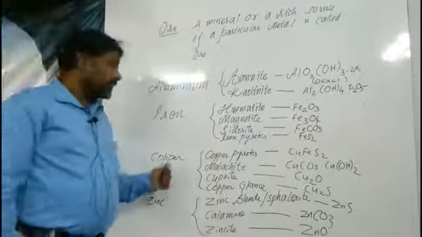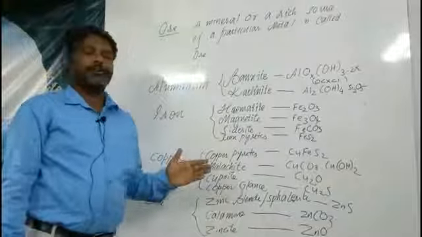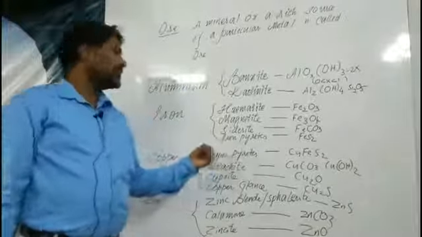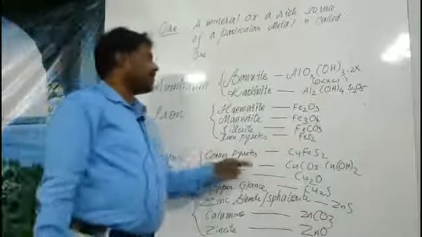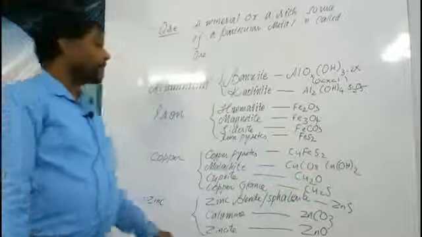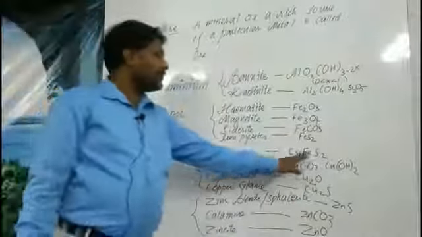Here it is copper. Copper has got once again 4 types of ores. So here it is copper pyrites. The speciality of this ore is that it is an ore of both copper and iron mixed. Here you can observe that copper and iron both are present. It is a sulfide ore. So it is called copper pyrites, CuFeS2.